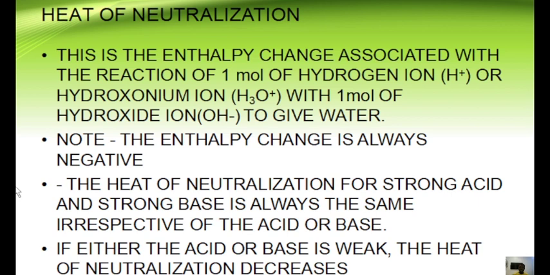So if HNO3 is reacting with NaOH, the heat of neutralization of this reaction is the same as when hydrochloric acid is reacting with potassium hydroxide, because both cases involve a strong acid and a strong base. But if, for instance, one of the acid or the base is weak, the heat of neutralization will now decrease.